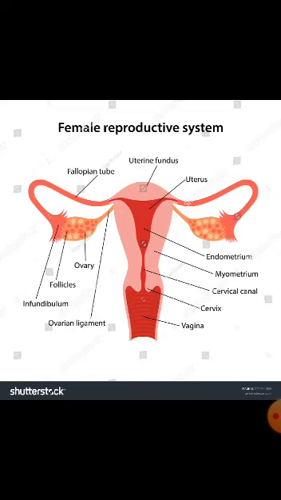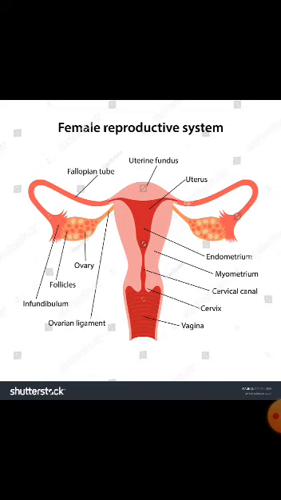The development of the embryo into a fetus till the birth of the child is called the gestation period, which is about 9 months approximately. Due to contractions in the uterus, the child is delivered.